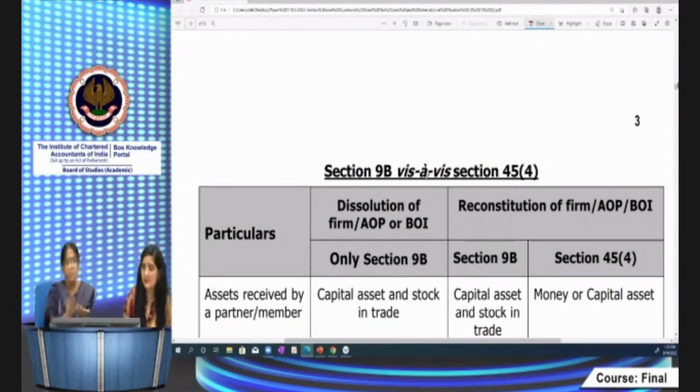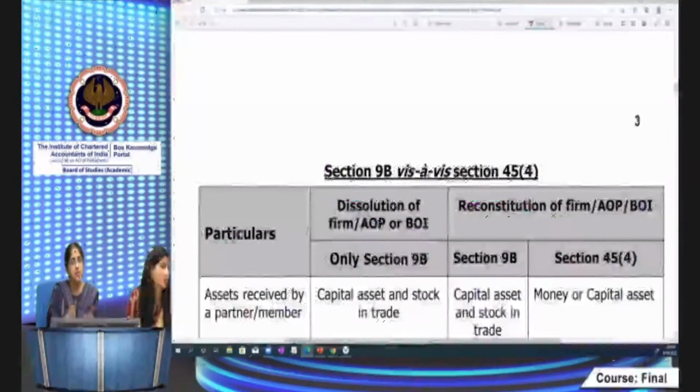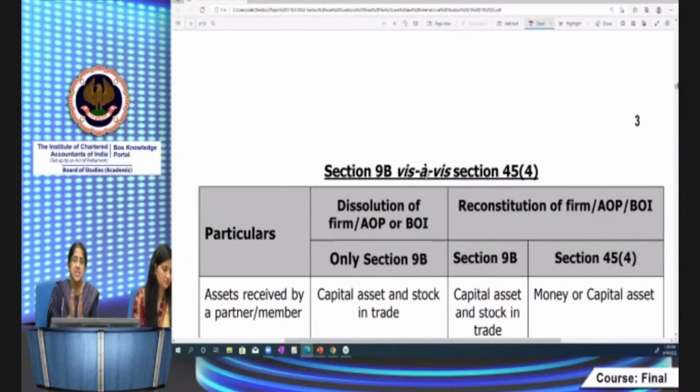I hope you all know very well the difference between the two. In dissolution, the firm ceases to exist. And in case of reconstitution of a firm, it's a resignation or an admission of a partner with other partners continuing. It can also be a change in profit sharing ratio. So that's reconstitution. Now, two provisions are attracted in this case.